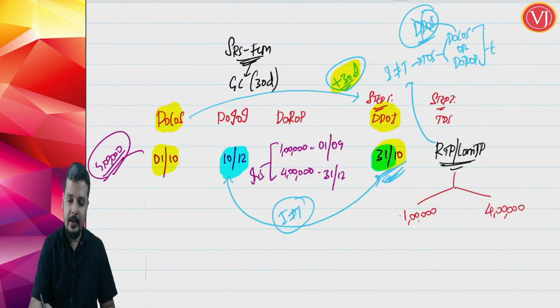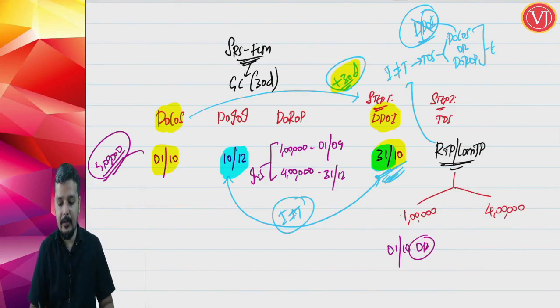Date of completion of service is 1st of October. You are not going with 31st of October, friends. For the first 1 lakh, received on 1st of September; for the balance 4 lakhs, received on 31st of December, whichever is earlier.